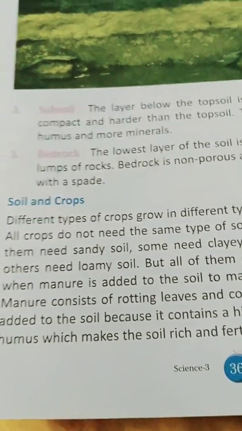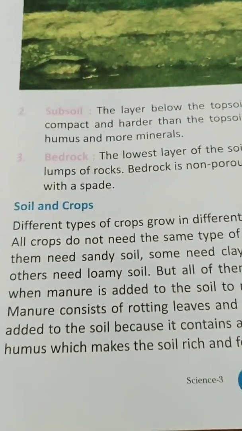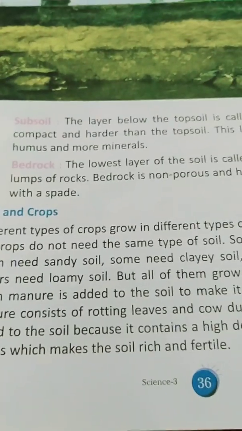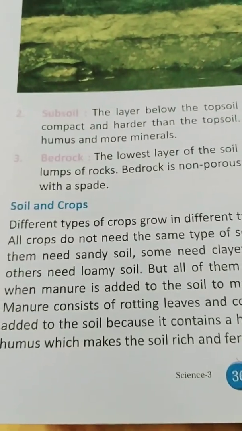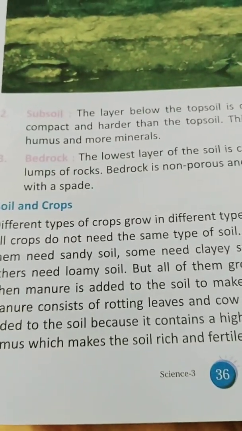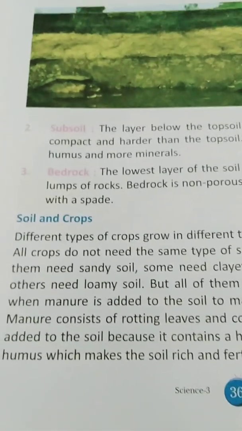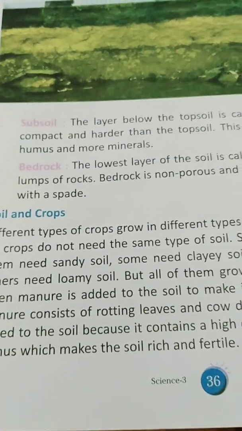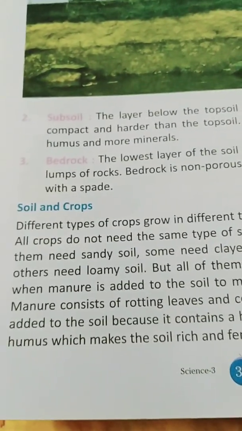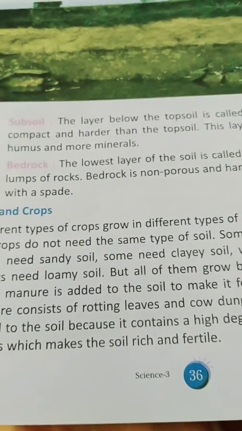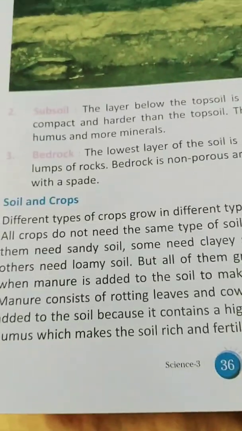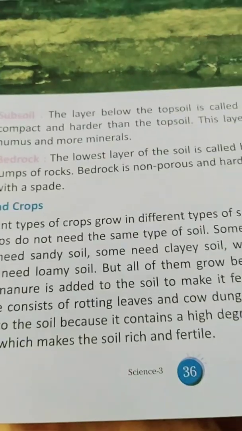Now what will we read? We will be reading about soil and crops. Different types of crops grow in different types of soil. All crops do not need the same type of soil. Some of them need sandy soil, some need clayey soil, others need loamy soil, but all of them grow better when manure is added to the soil.